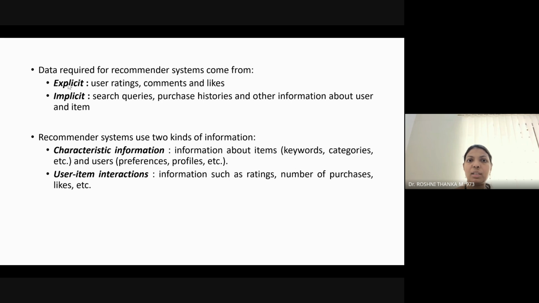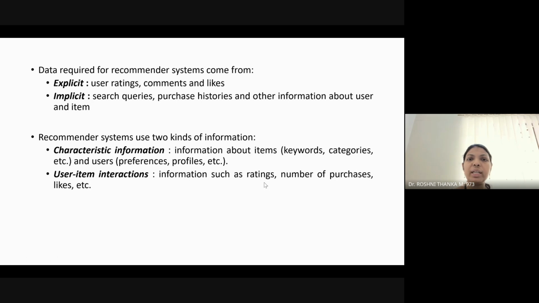So based upon the searching which we do, based upon the purchase history, that is what the implicit data collection happens in the data available for the recommendation system. In the recommendation system, we use two kinds of information. One is characteristics information, based upon our keywords, categories, preferences, profiles. Another one is user item interaction, based upon our ratings, number of times we have liked an item, number of times a purchase we did for a product, all these things.